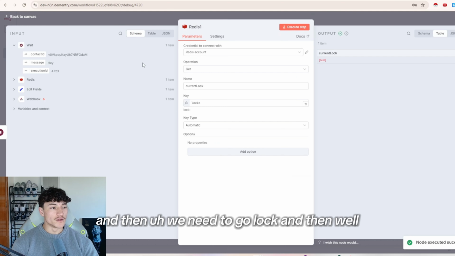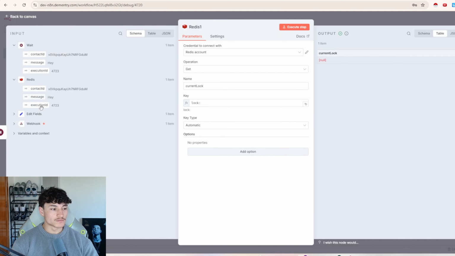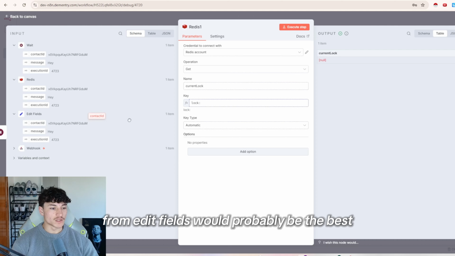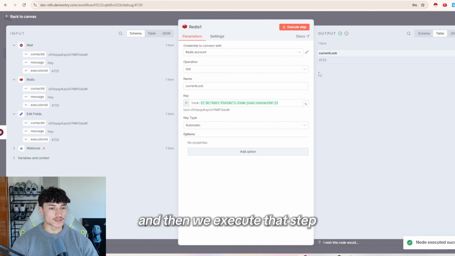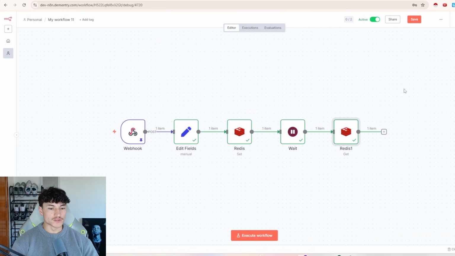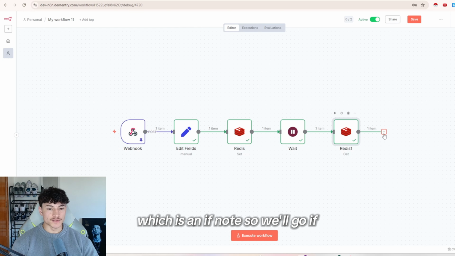it's in the wait node, and then we need to go lock, and then from edit fields would probably be the best, so lock and then contact ID, and then we execute that step, and you can see it's still 4723. And so we'll move on to the next step, which is an if node. So we'll go if,